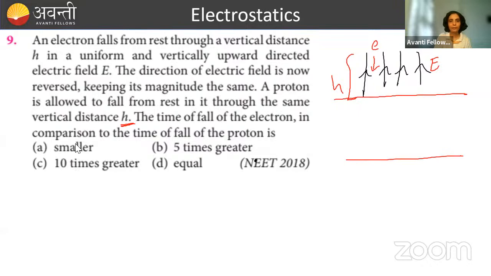The second case is something like this: the electric field direction has been reversed. So now it is like this. Magnitude is still the same. And the proton is falling downward again through the same height h. So we have to compare the time taken by electron and proton to come down. Suppose electron is taking t amount of time and proton is taking pt amount of time.